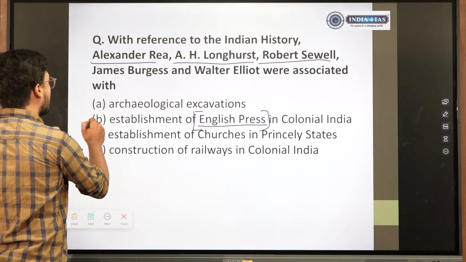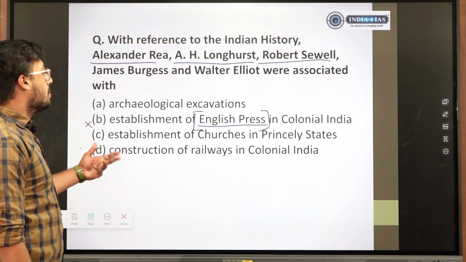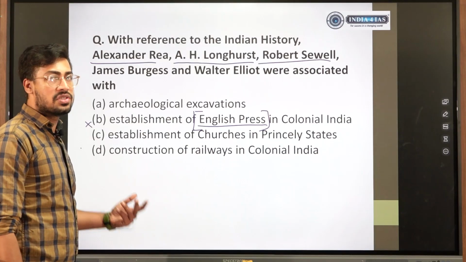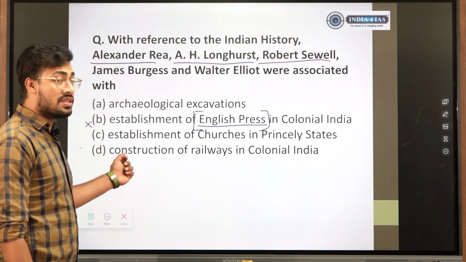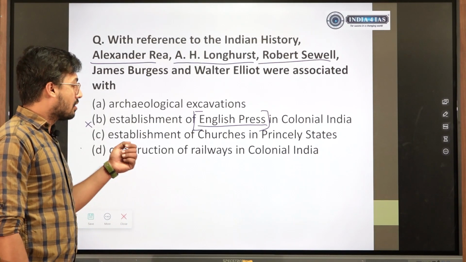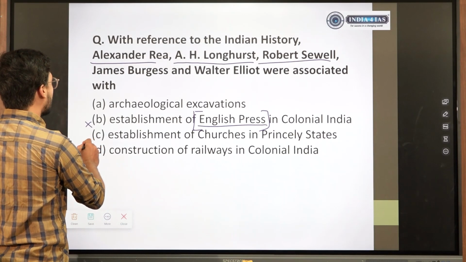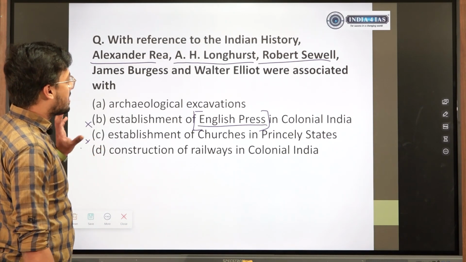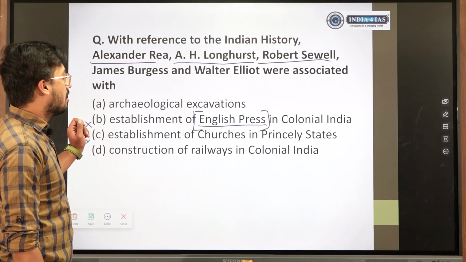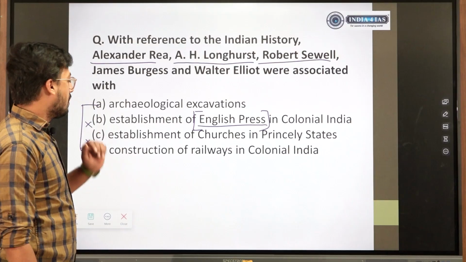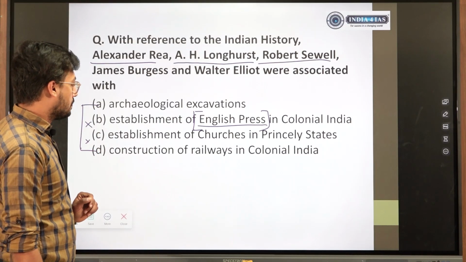So we'll see the other options. Establishment of churches. Many people would have established churches, and I expect that at least UPSC will not go and ask those topics which are not directly in the syllabus. So this also we could have taken to be wrong. Archaeological excavation, archaeological things are an important part of the syllabus. So are the railways. Now, construction of railways.